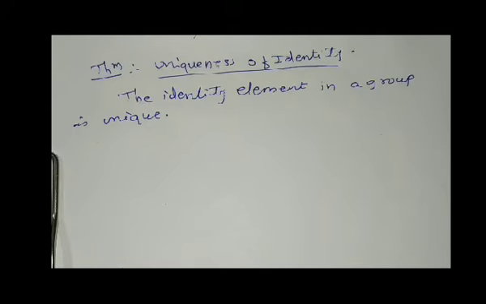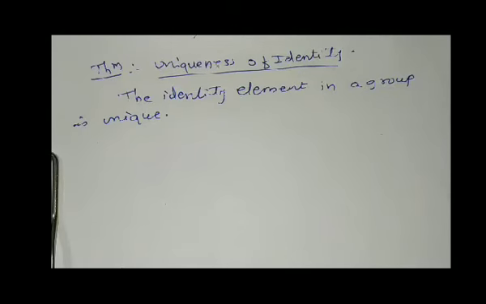That means the third property in the definition of a group, the third postulate, says that in a group there is one identity element. Now the question is whether identities are unique or more identities may be there. The answer is, in a group only one identity element exists.